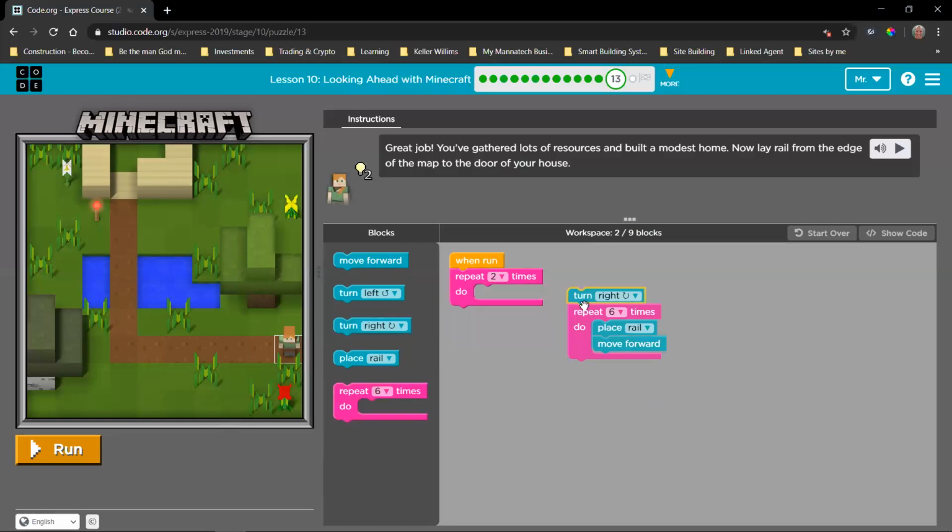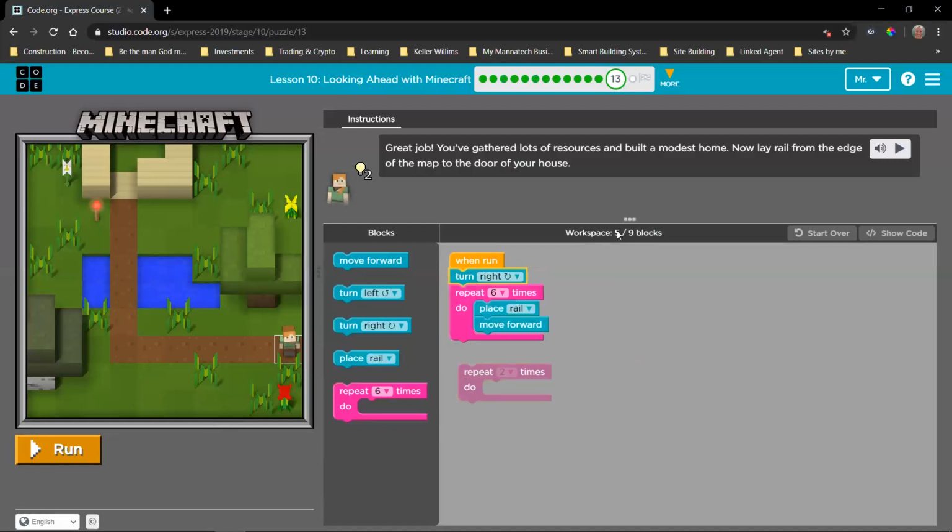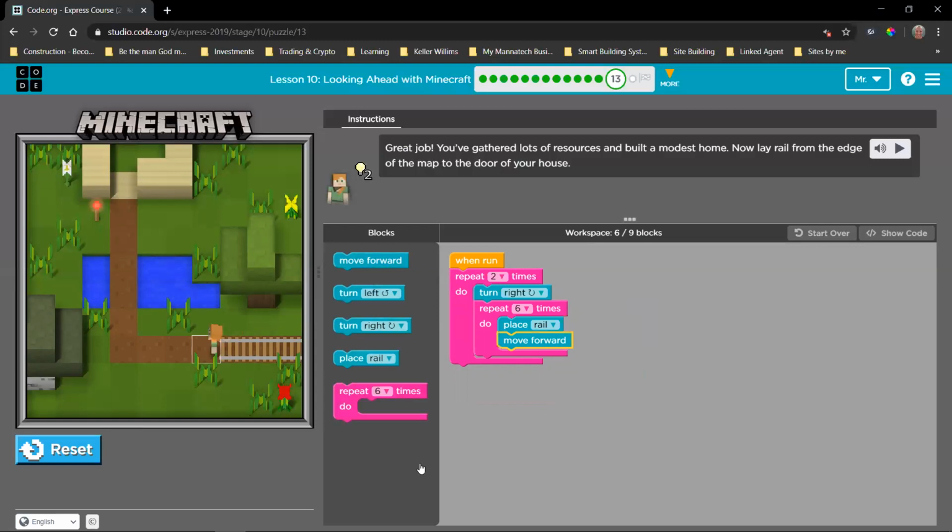So we can write this code again underneath this, but now we are already using 5 blocks. So we only have 4 more blocks that we can use. We might be able to do that, 1, 2, 3, 4, but why use 4 more if we can only use 1 more? And put everything inside a repeat. We've done nested loops before, so this is a nested loop. Okay, so let's see.